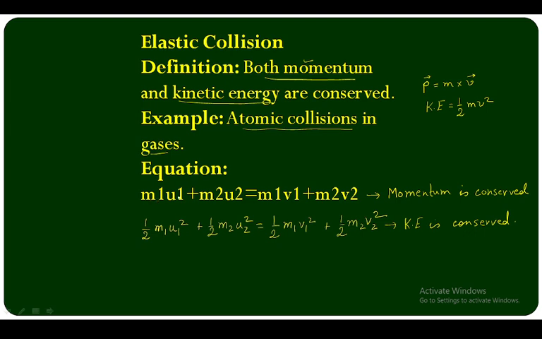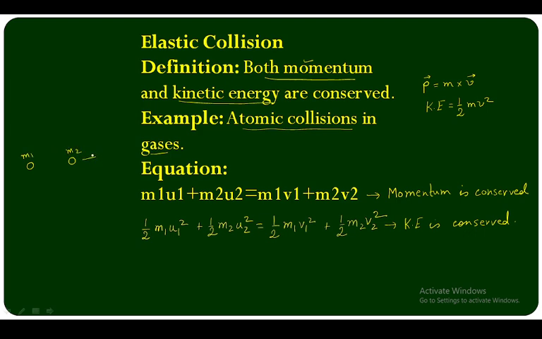The equation m1 u1 plus m2 u2 equal to m1 v1 plus m2 v2, that is momentum is conserved, and half m1 u1 square plus half m2 u2 square equal to half m1 v1 square plus half m2 v2 square. We can say there are two particles or gases. The mass of these is m1, the mass of these is m2.